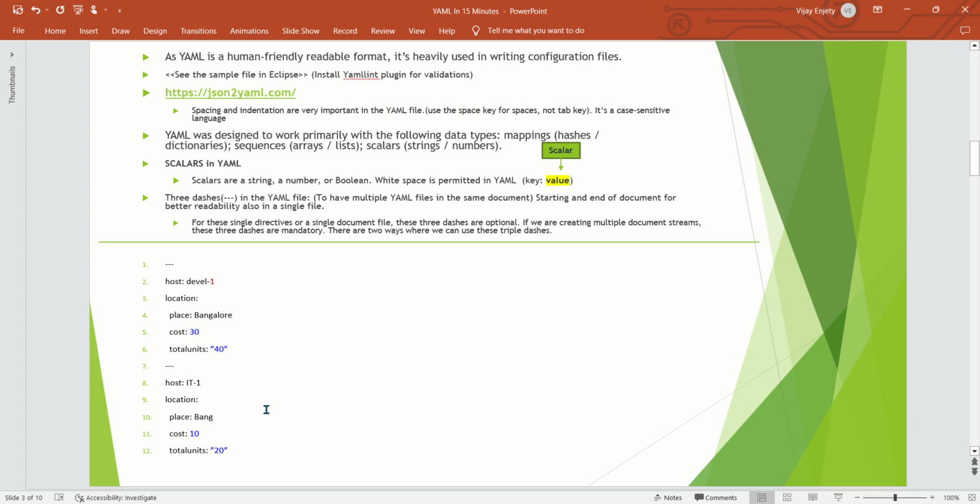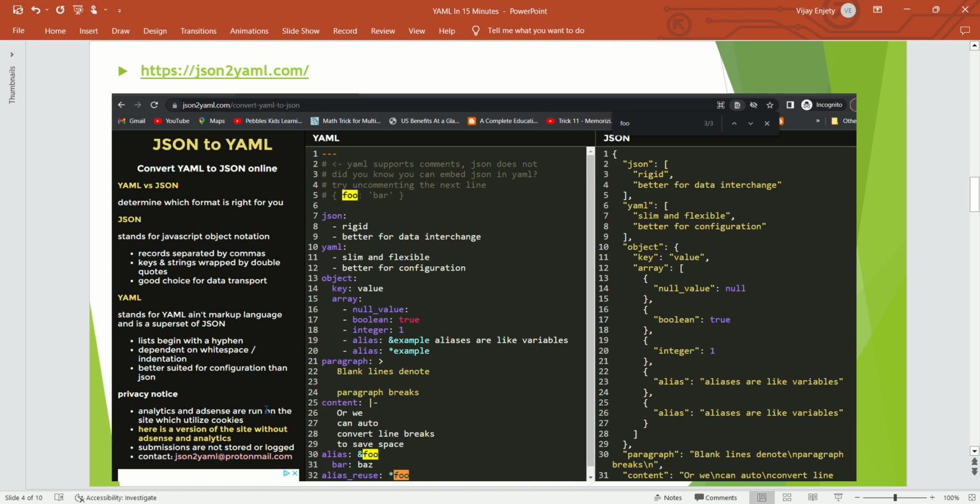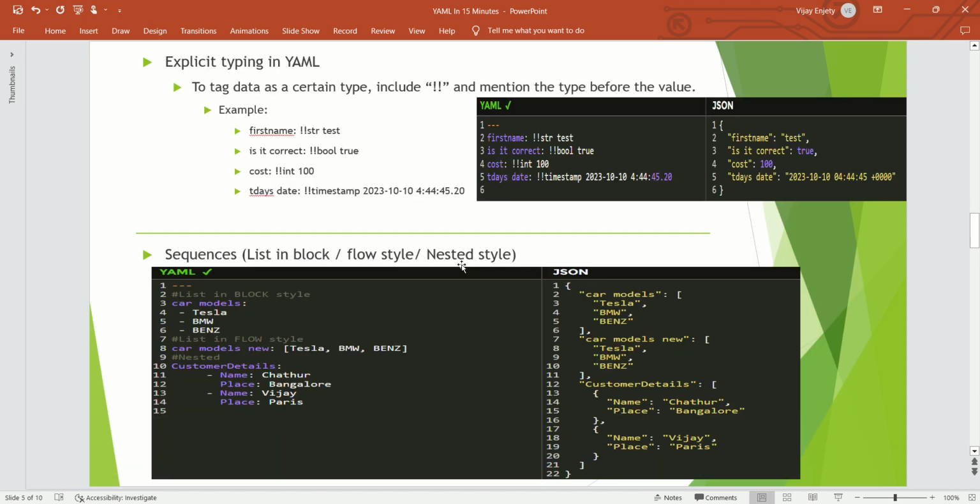Before you go to the next topic, I just want to show you YAML.com, the JSON to YAML converter. Here you see the simple example I just mentioned, where it converts YAML into JSON and vice versa. So if you are writing any YAML files, you can validate them in this tool, which is really very useful. Now let me go to the next one.